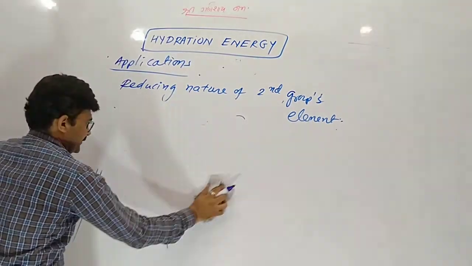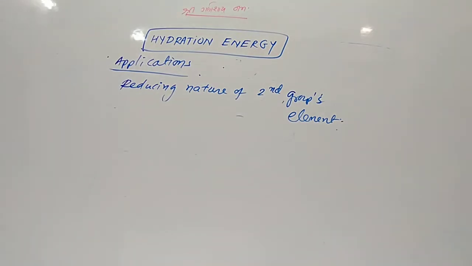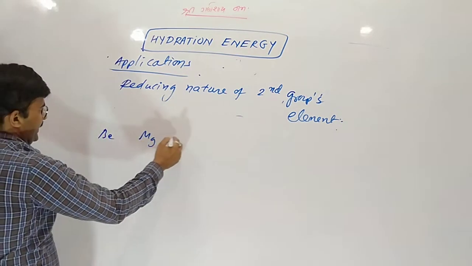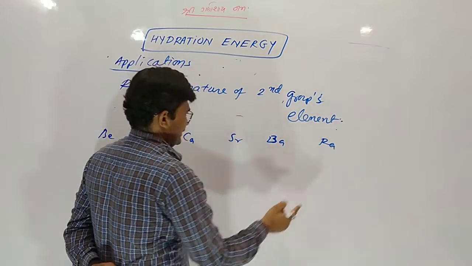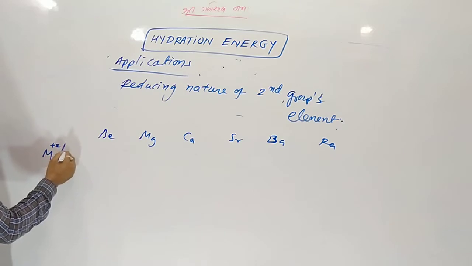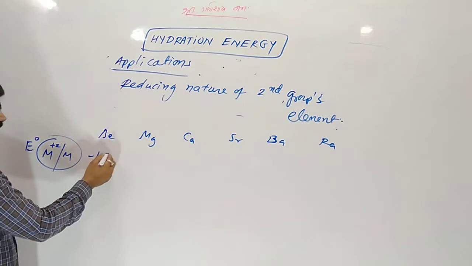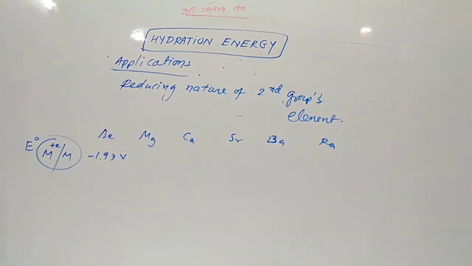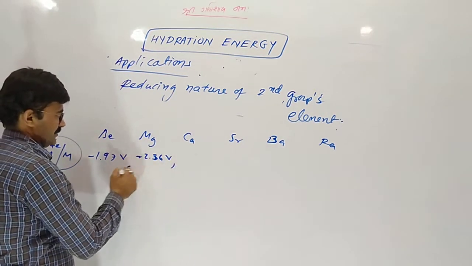Why? I am telling you. Why does this happen? Here the value of the reduction potential for beryllium, magnesium, calcium, strontium, barium. Radium is radioactive. In group number second, for M+2/M it is minus 1.97 volt, then 2.36 volt.